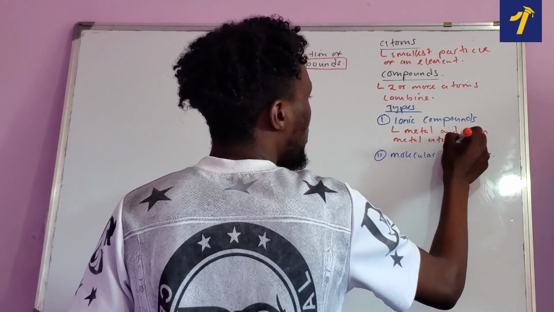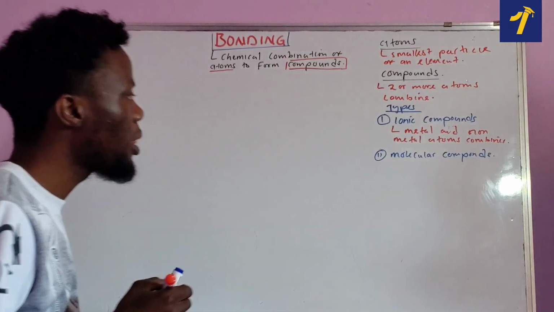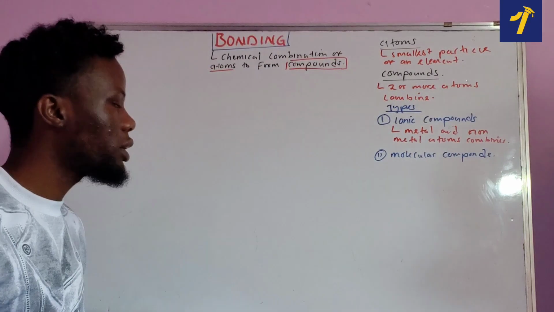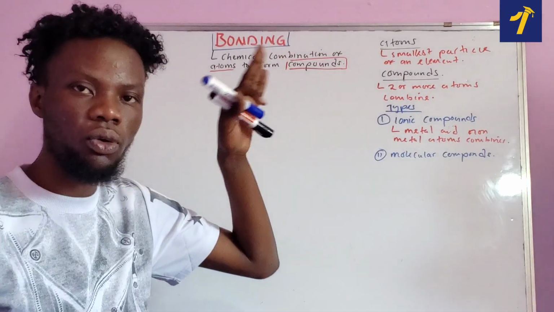These are the compounds that are going to be produced when a metal and a non-metal atoms combine.